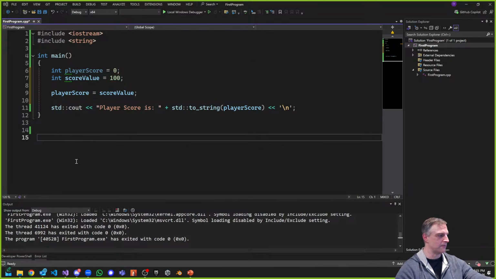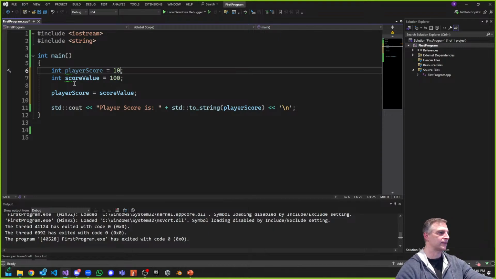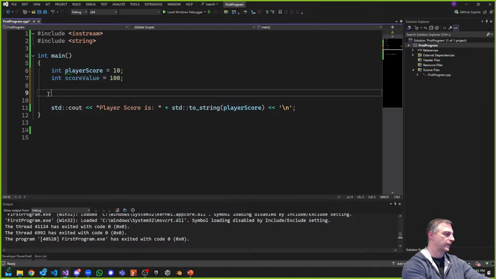So, okay, now, what if my initial player score was 10, and I want to add my score value to it? What's the way to do that? So I have 10, and I'm adding my player score to my score value. I'm doing some basic math. How do I do that?